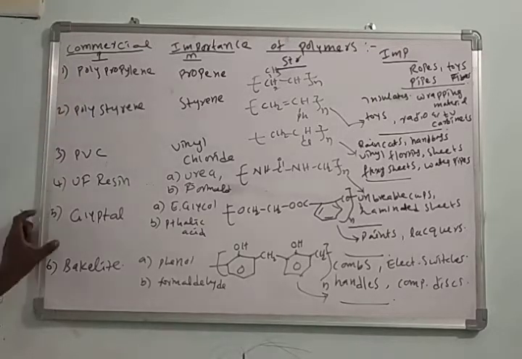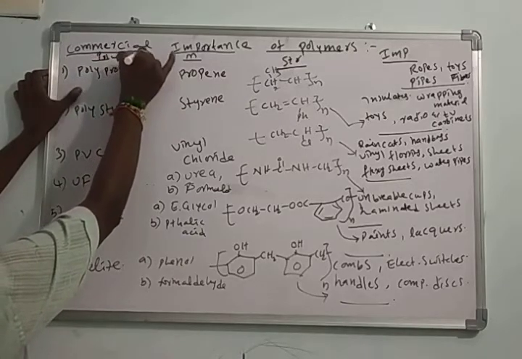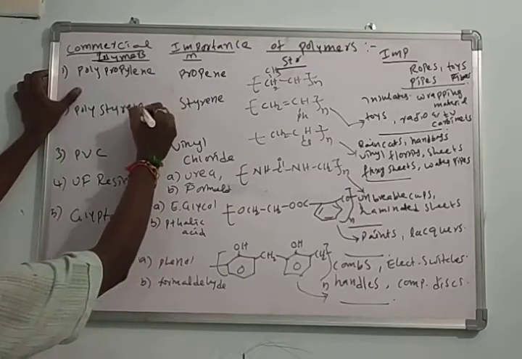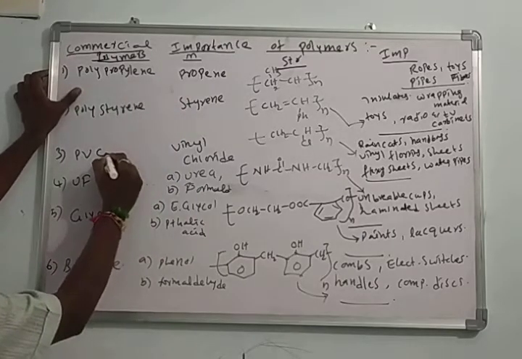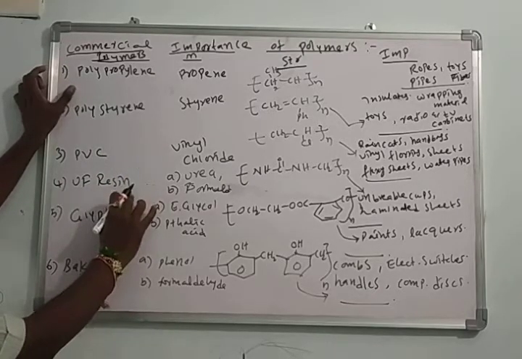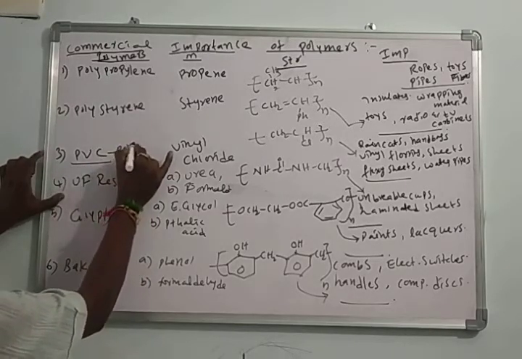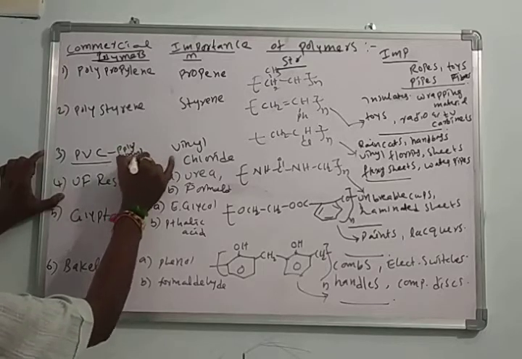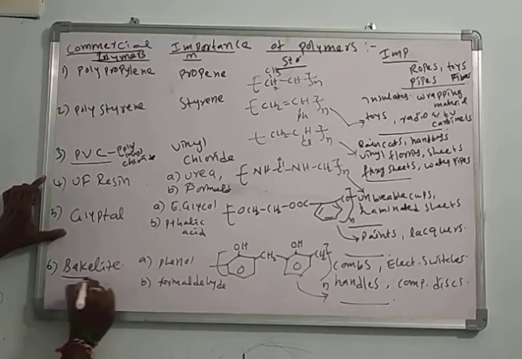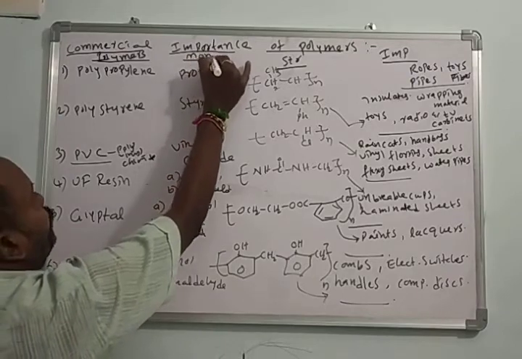I took 6 polymers: polypropylene, polystyrene, polyvinyl chloride, urea formaldehyde resin. UF resin means urea formaldehyde resin. PVC means polyvinyl chloride. Glyptol, and bakelite. These are the 6 polymers.